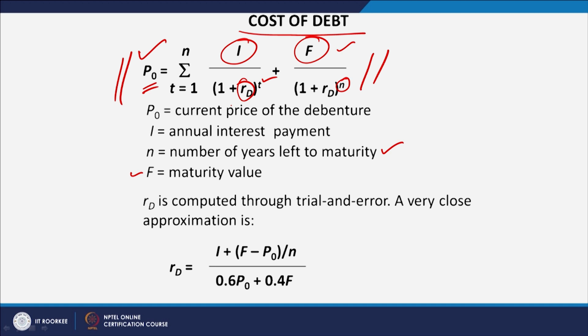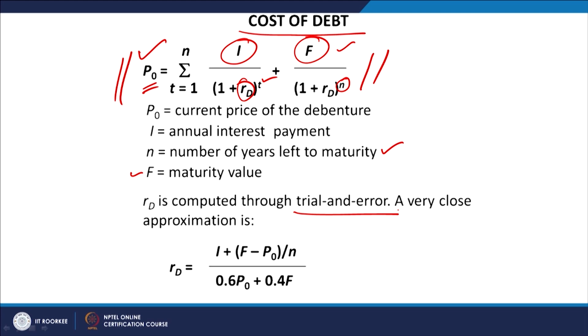Now, RD is computed through trial and error all the time. You remember IRR, the internal rate of return available from any capital investment proposal; there also we were using trial and error, and here also we have to use trial and error. We know the absolute values: how much annual interest I am going to get, and how much maturity value we are going to get for this investment in one bond or one debenture. But the rate of interest can be easily calculated, and for that you have to follow this approach, which is called the trial and error approach.